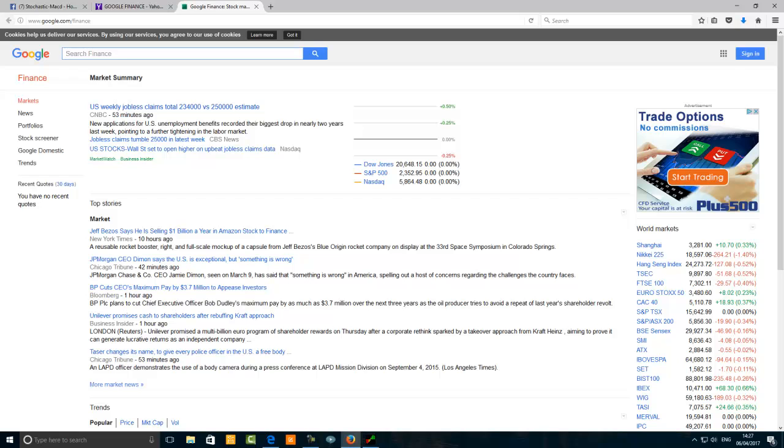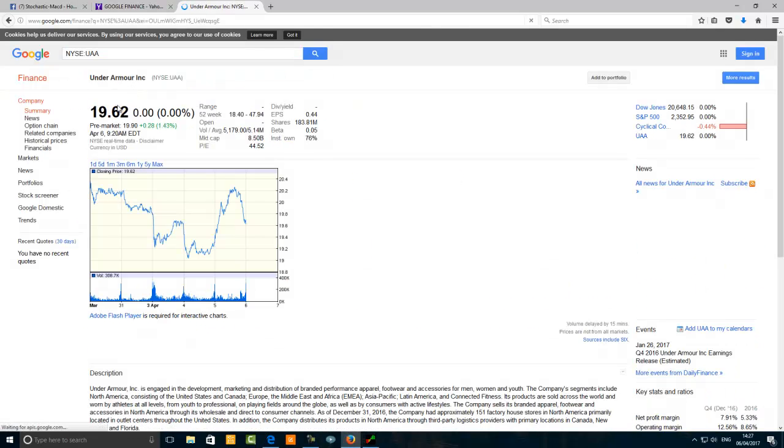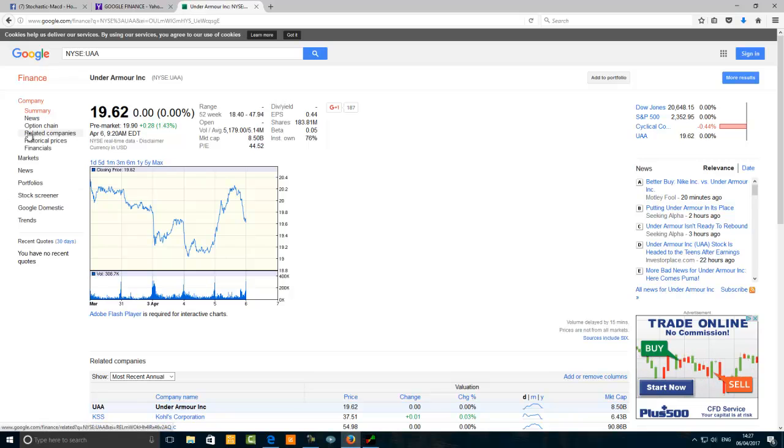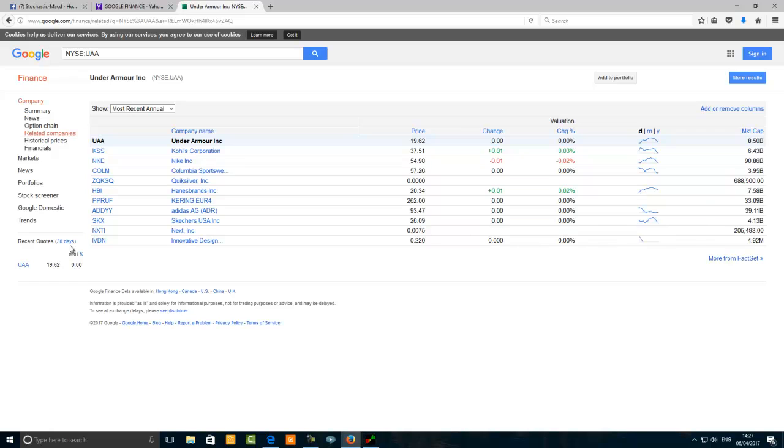This is Google Finance. So if you want to perform a deeper stock analysis, use Google Finance and Yahoo Finance, okay? So this is Under Armour stock. What I'm talking about here is a competition-related company belonging to this. That's why I click on it right now. You see that Nike is here. There's another company here called Columbia Sportswear, Quicksilver, and so on. Nike was not doing very well recently. So those are related companies, so competition. So Nike is putting Under Armour under pressure.